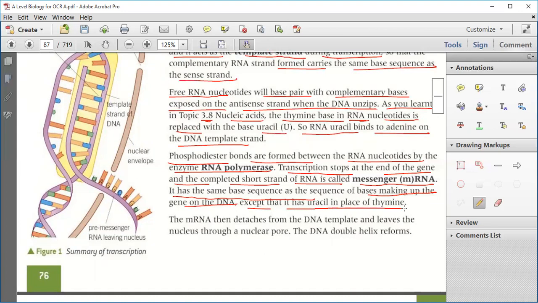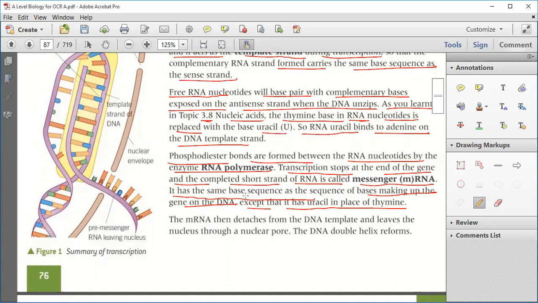Except that it has uracil in place of thymine. DNA has thymine, but the messenger RNA has uracil in place of thymine. Clear? Now, phosphodiester bonds are found between RNA nucleotides, made by the enzyme RNA polymerase. So, how are the different RNA nucleotides combining? They combine with phosphodiester bonds.